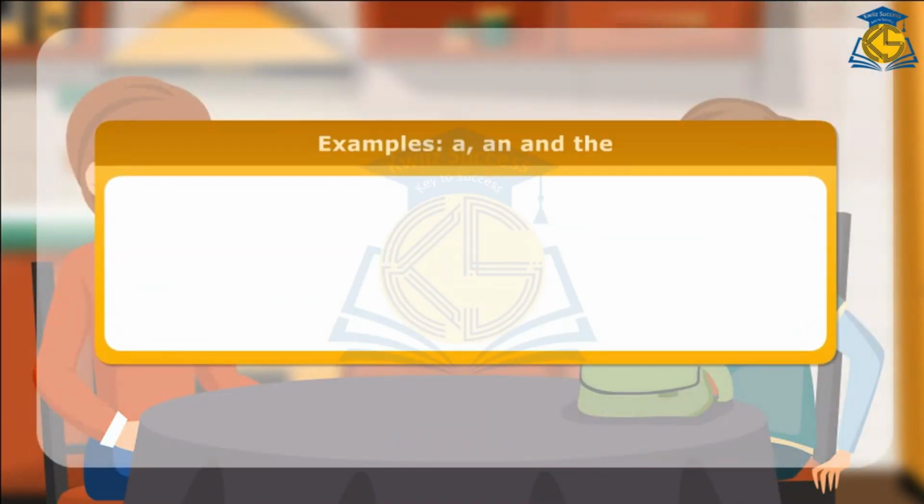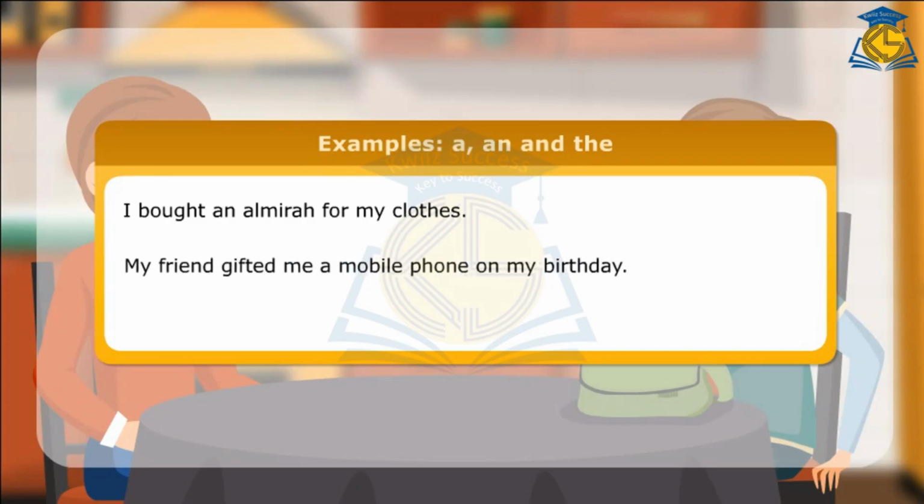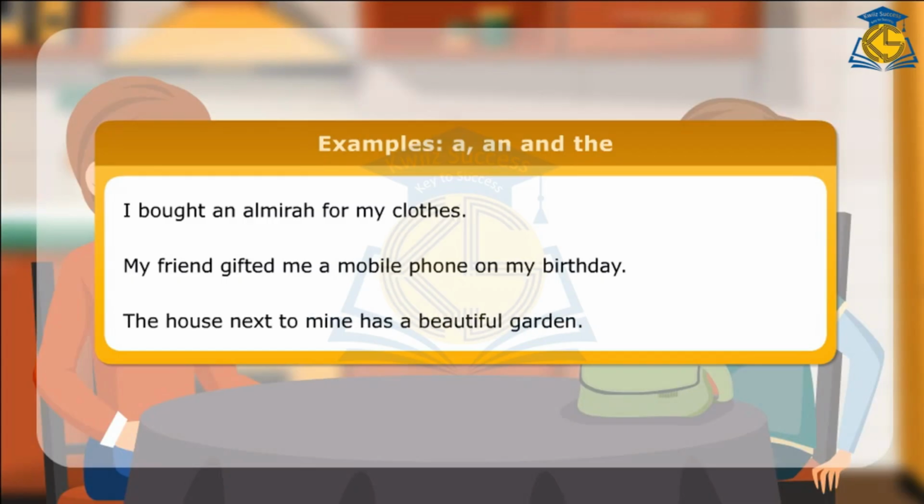Few more examples of the use of a, an, and the are: I bought an almirah for my clothes. My friend gifted me a mobile phone on my birthday. The house next to mine has a beautiful garden.